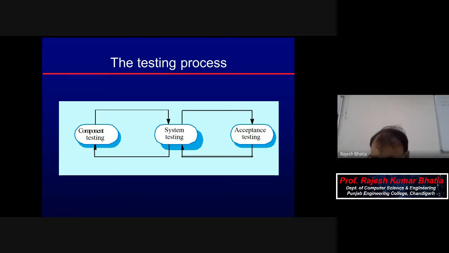I hope it is clear, alpha and beta. And still, if there is any doubt, please do ask. I told you the levels: with the requirements, it is acceptance. Okay, then it's one circle in Pressman, it's given, I'll discuss in the testing chapter. After requirements comes design. So with the design, it is integration testing.